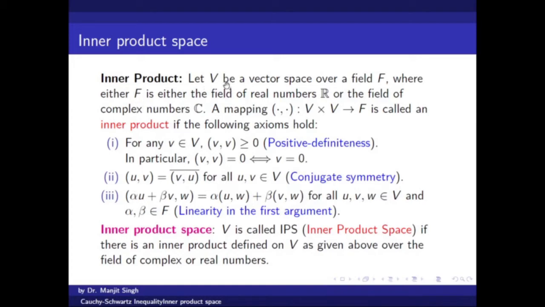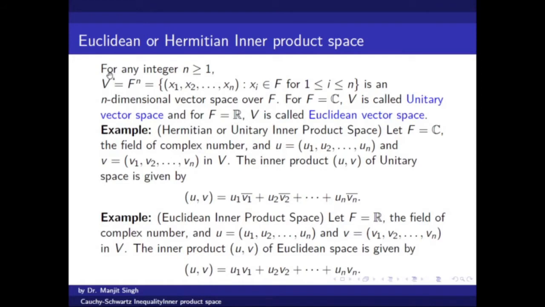So a vector space V together with an inner product is known as an inner product space. Now for any integer n greater than or equal to 1, we know that Fn is an n-dimensional vector space over the field F, and elements of Fn are n-tuples of the type.